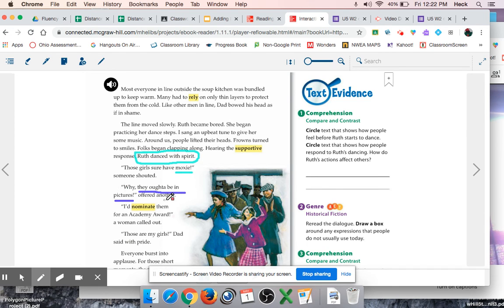"Why, they ought to be in pictures," offered another. "I'd nominate them for an Academy Award," a woman called out. Now, an Academy Award is something that is given to actors and actresses when they do a really good job performing. So, based on that knowledge, we should be able to figure out what the word pictures actually means. So, use this information to help you answer the next couple of questions.